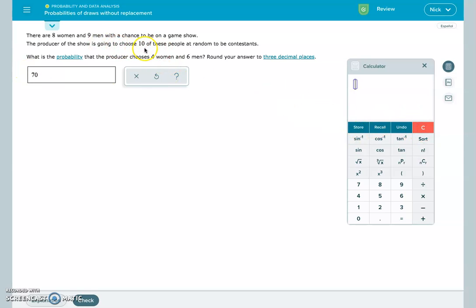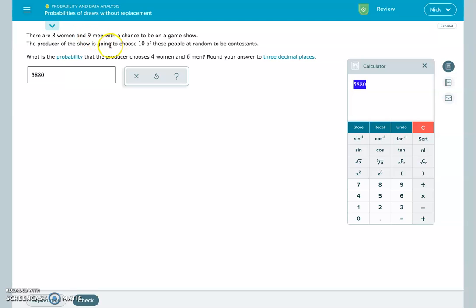And then what's the probability that I choose 6 out of these 9? So 9 choose 6. There's 84 of those. So if I'm going to multiply those together, it's 70 times 84. That's my total possible options for 4 women out of the 8 and 6 out of the 9 people.